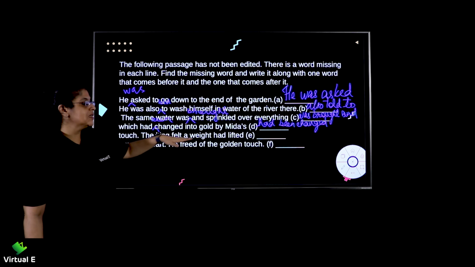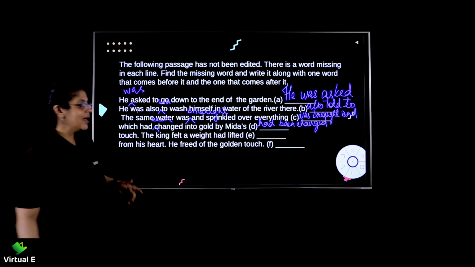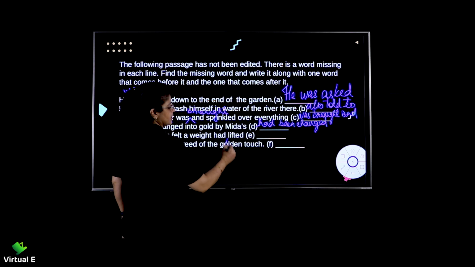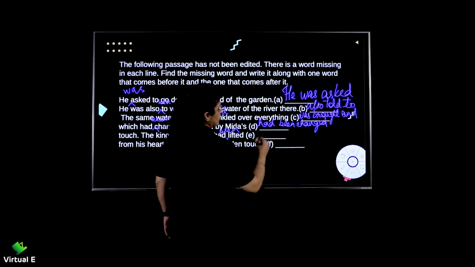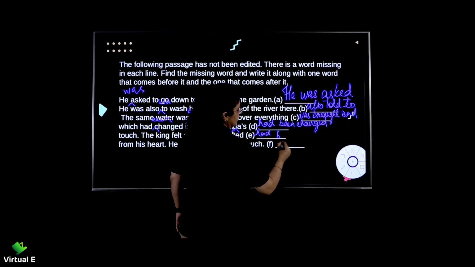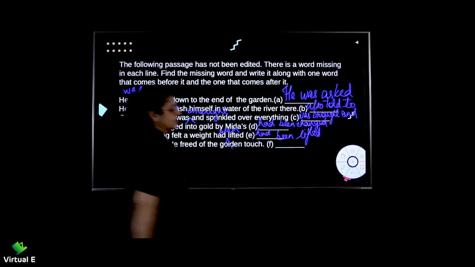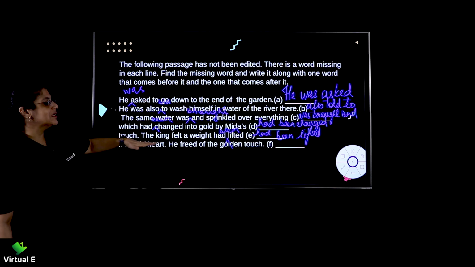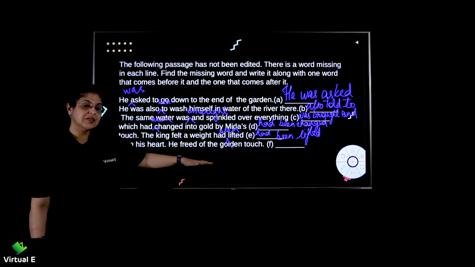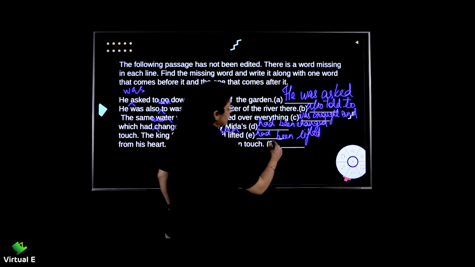Now, into gold by Midas's touch. The king felt a weight had lifted. Now, had lifted, had been lifted. Alright, had been lifted. Okay, moving further. The king felt a weight had been lifted from his heart. He freed of the golden touch. Is it sounding correct? Yes, he was freed.